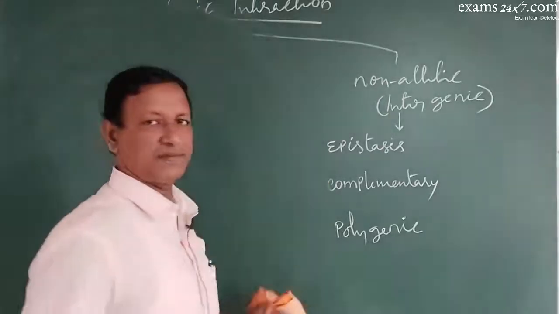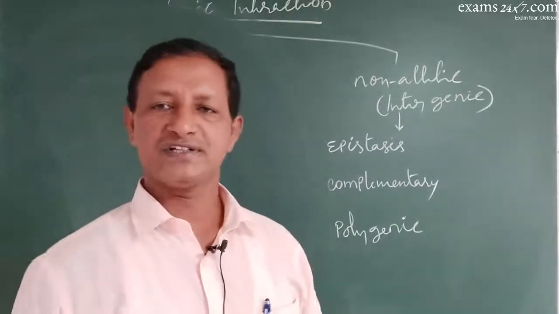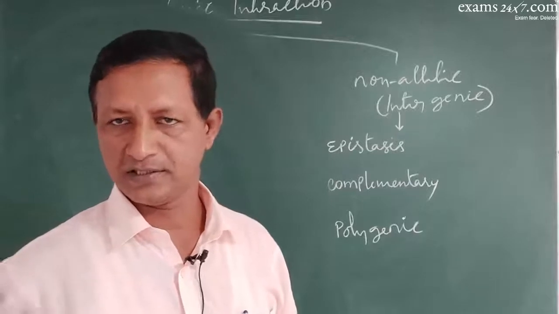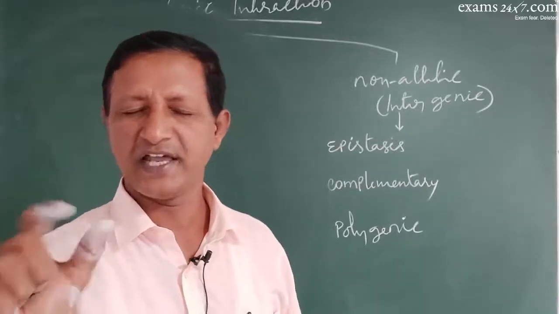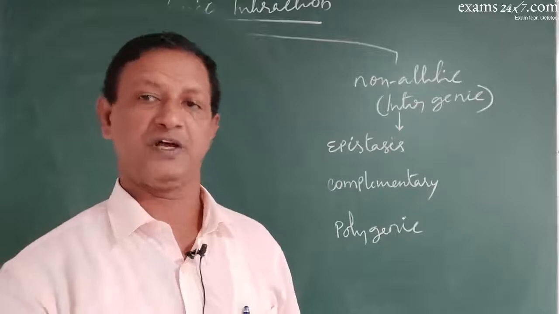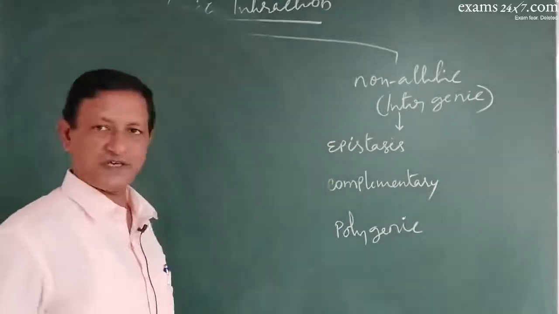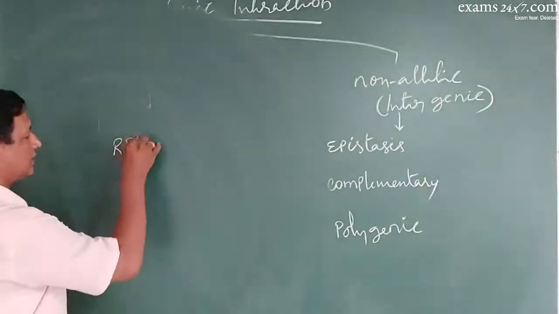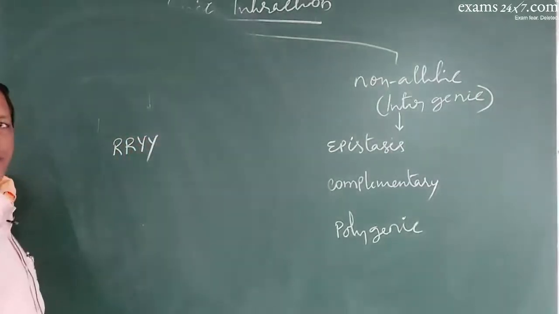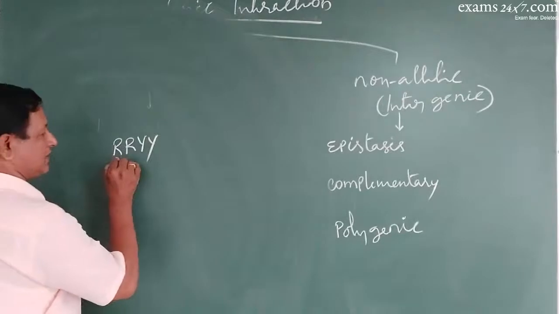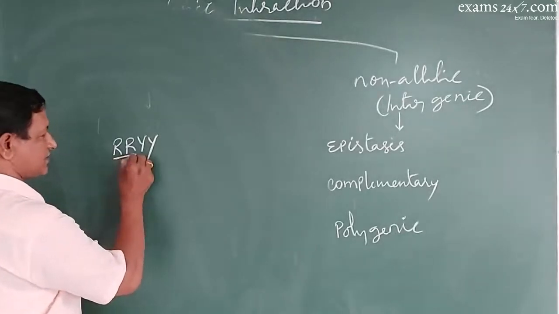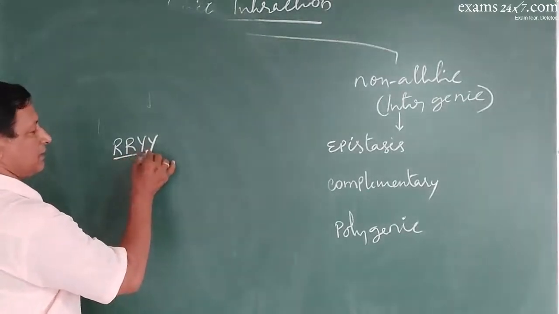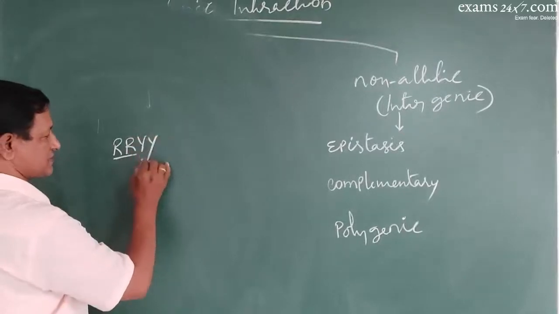Non-allelic interaction, as I mentioned earlier, is where the genotype is dihybrid, but the expression is monohybrid. Epistasis means, suppose this is the genotype, the presence of this will block the expression of this.